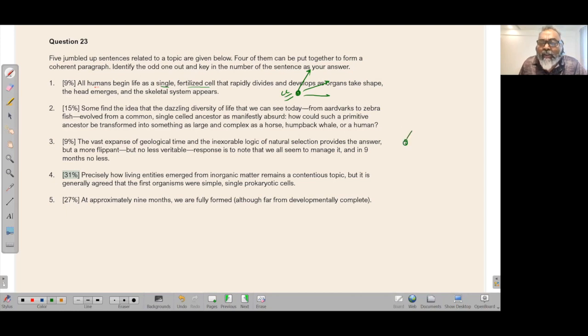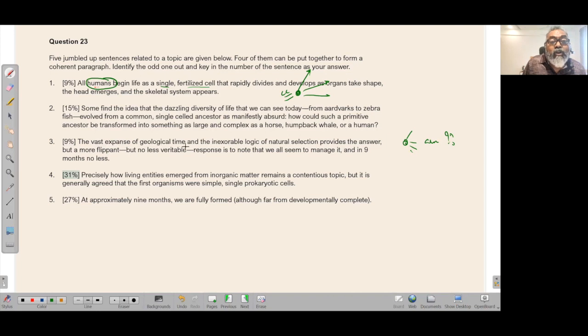We feel that everything evolved from a single cell is absurd. How can such a primitive ancestor be transformed into something as large and complex as a horse or a human? How is it possible? This talks specifically about humans, by the way. This talks about all animals.